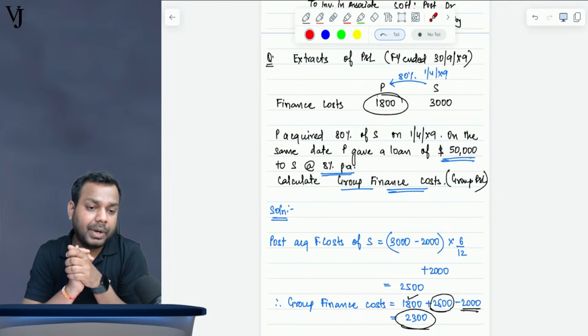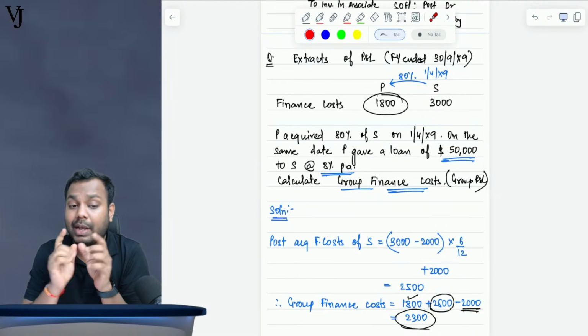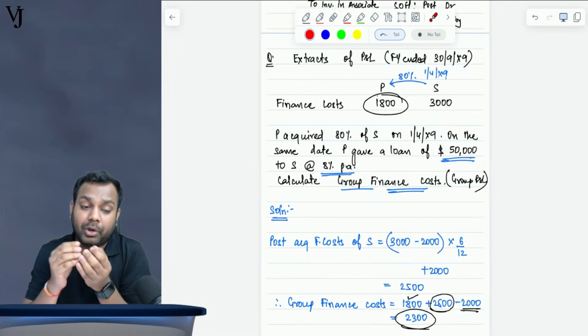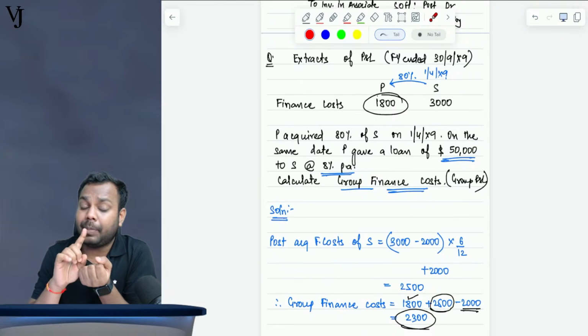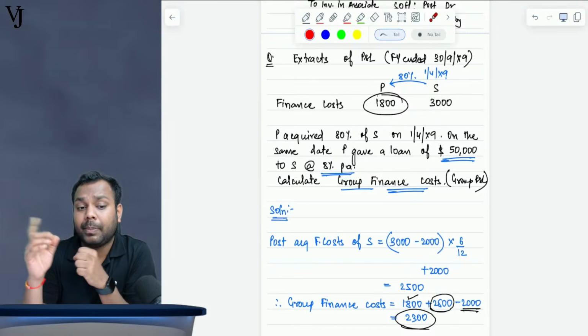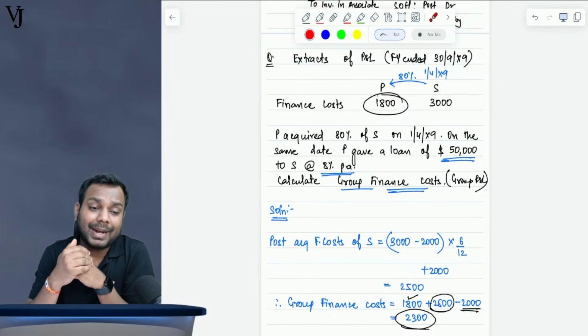Will not adjust impairment in part C while calculating share of NCI? No, because since NCI is at proportionate share method, goodwill impairment is only for the parent. So we will not impact NCI there.